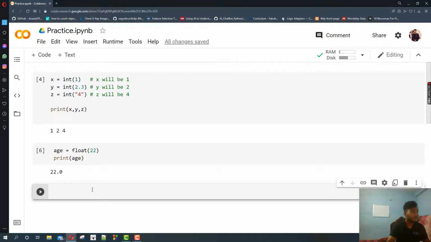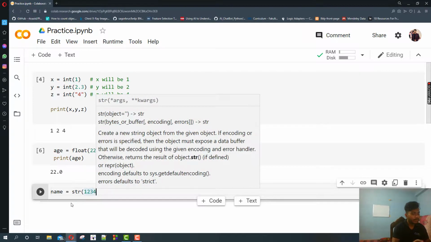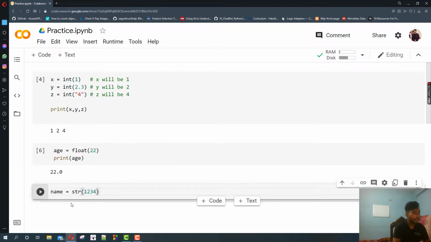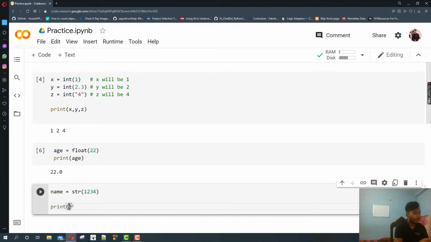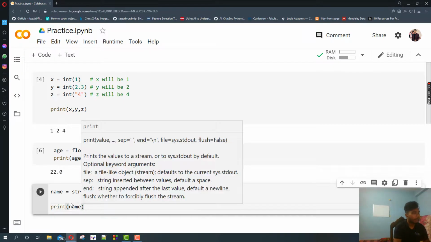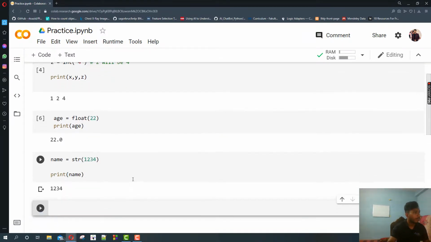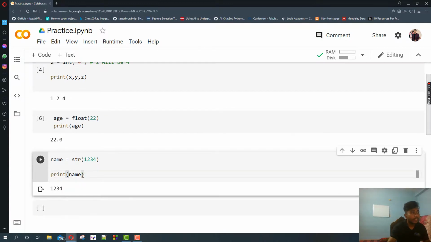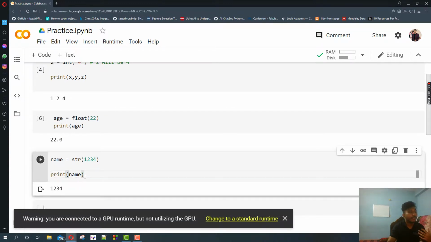Similarly, if you want to store an integer as a string, you can simply do that. Suppose name equal to 1 2 3 4. If you do that simply, it will store a number. But if you typecast it like this, it will store as a string, and this comes in the output as a string.